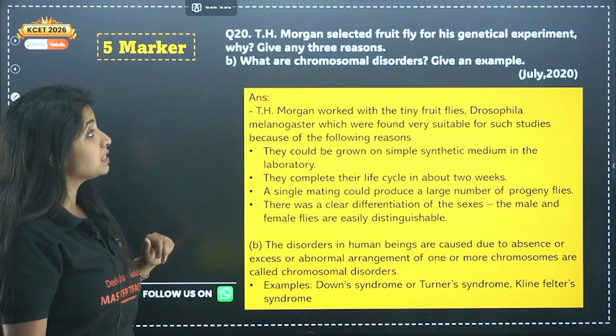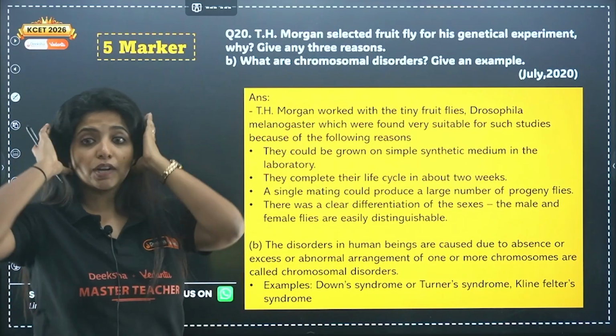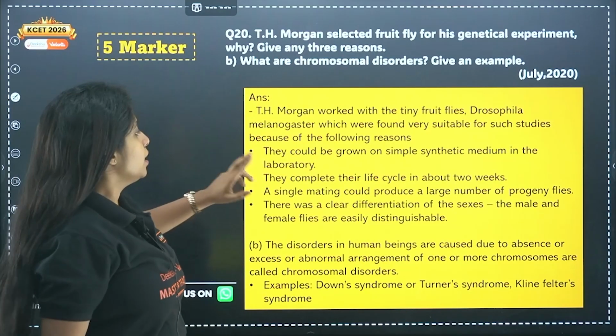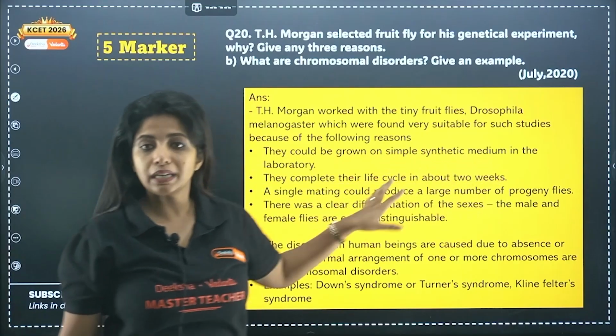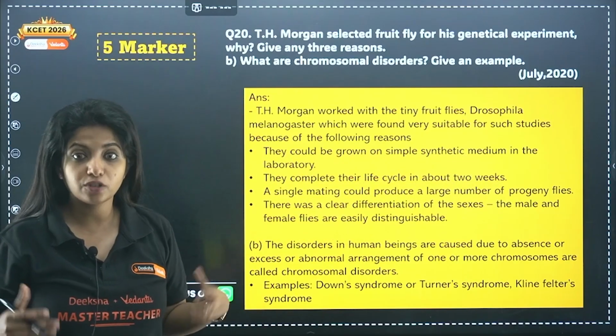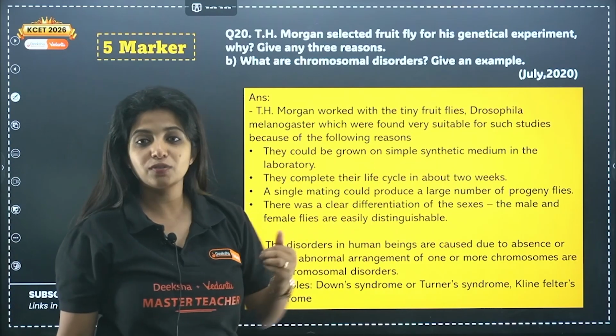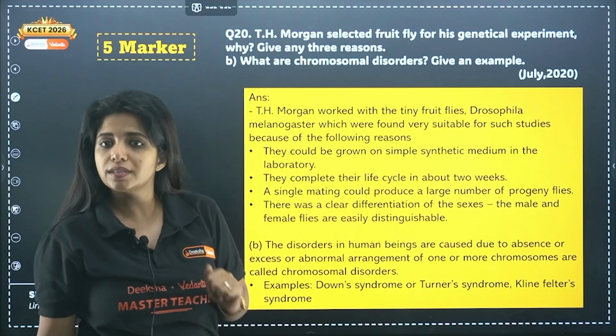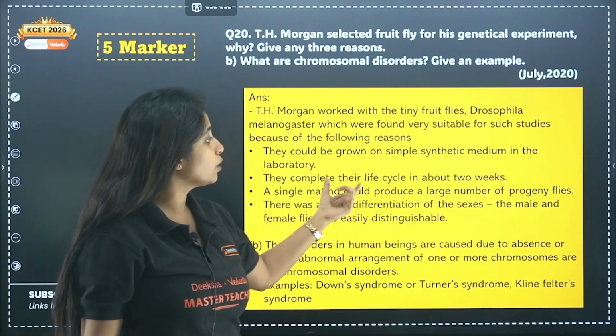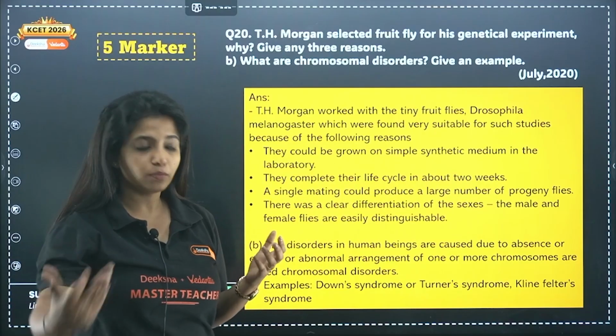Okay, now T.H. Morgan selected fruit fly for his experiment. Why? Give any three reasons. They could be grown on simple synthetic medium in the laboratory condition itself. They didn't need any fancy stuff. They complete their life cycle in about 2 weeks, so we can see the results within 2 weeks itself. And single mating could produce a large number of progeny, so you can do more experiments.